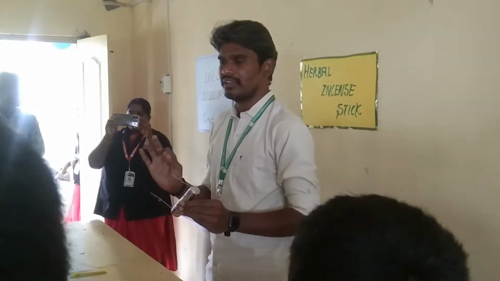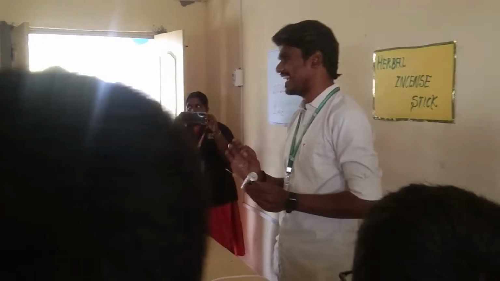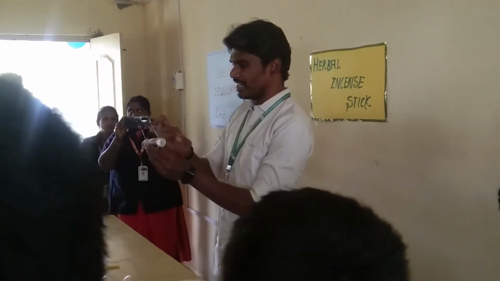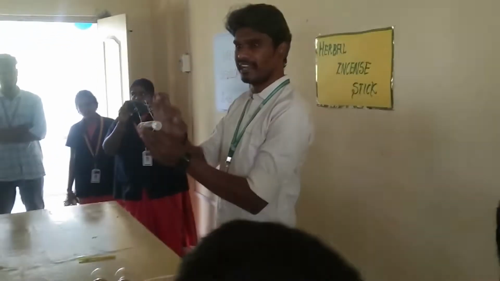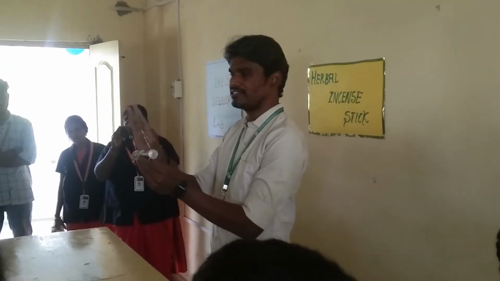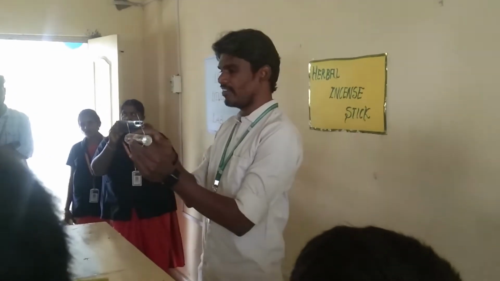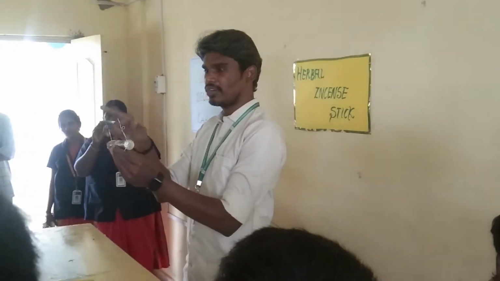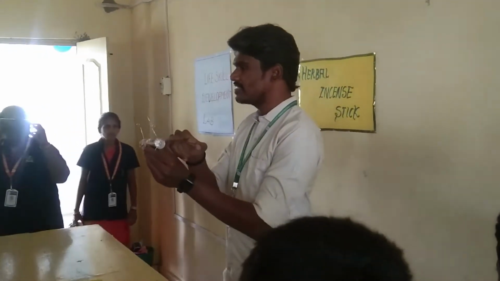Electrons have negative charge. So here also there will be a large number of electrons. I am not concentrating on the protons and neutrons here; I will concentrate only on the electrons. Electrons are negative charge. So this is positive charge, this is negative charge.